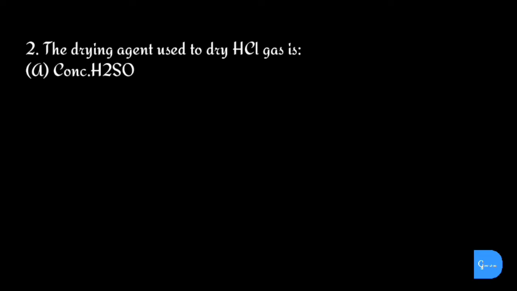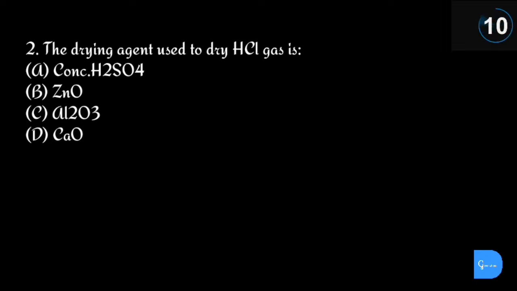Question number 2. The drying agent used to dry hydrogen chloride gas is? Options are A. Concentrated sulfuric acid, B. Zinc oxide, C. Aluminum oxide and D. Calcium oxide.